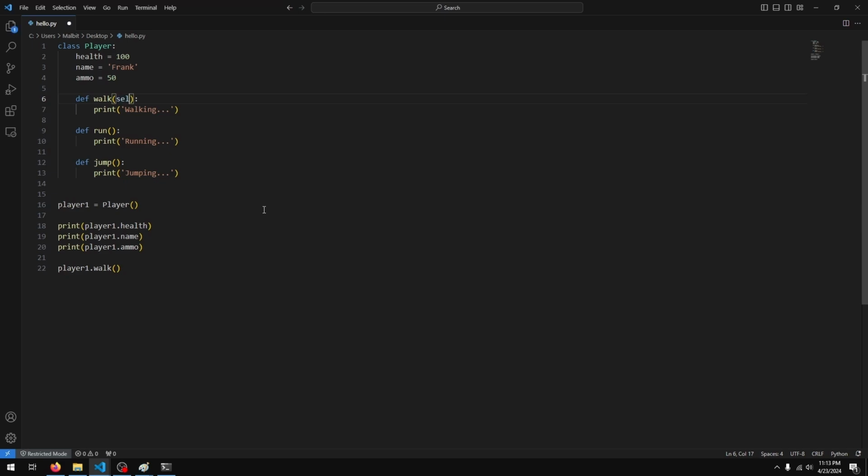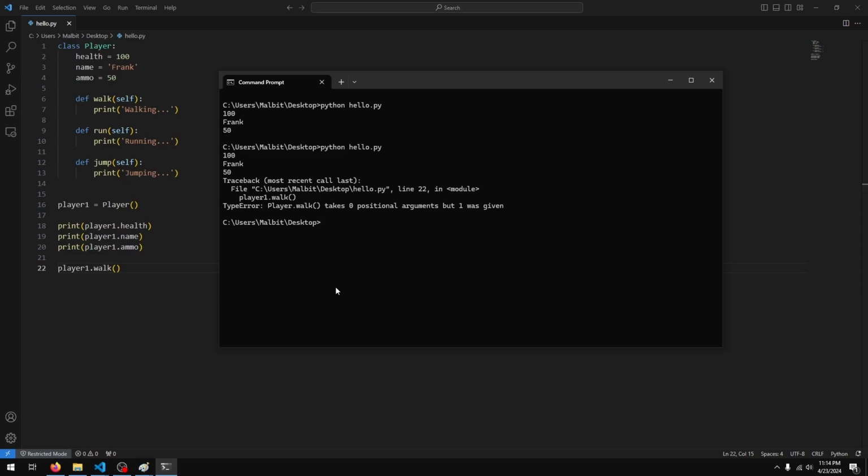you need to have at least one parameter here, right? You can use whatever name you like for the parameter. I can call it ASDF if I like, but the convention is to use the word self. There we go. And self is basically a reference to the object that is created. So in this case, player1, whatever object is created for player1, self is going to refer to that.